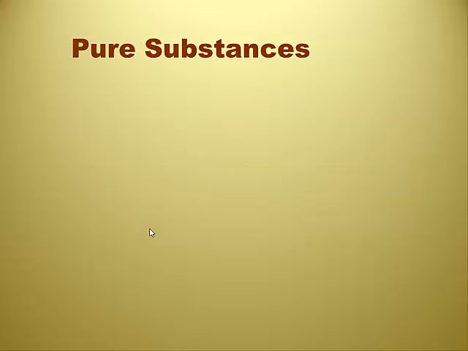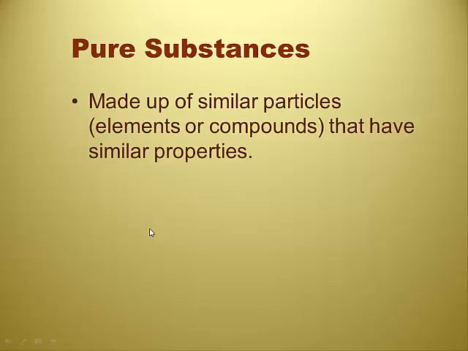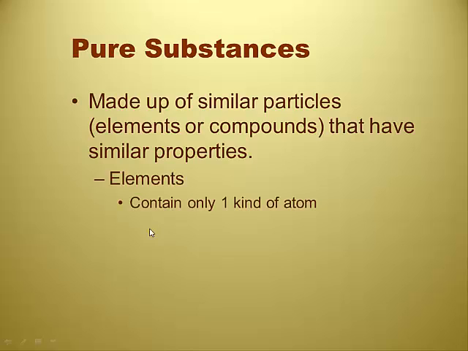So one of the ways of organization is to talk about pure substances. A pure substance is one that's made up of similar particles, similar pieces. Those could be elements, or they could be compounds that are going to have similar properties. If it's elements, it's only going to contain one kind of atom. Some examples: gold, helium, neon.